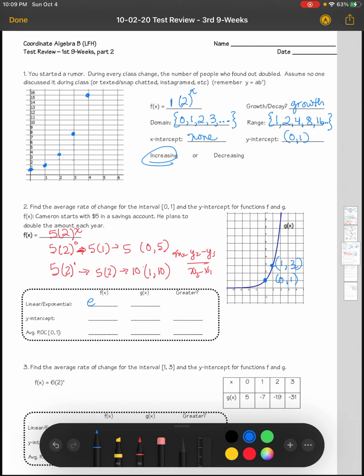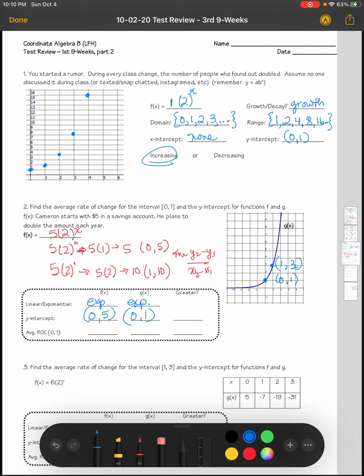We know both of these graphs are exponential. We know the y-intercept. So you look at your y-intercept (0, 5) for f of x and (0, 1) for g of x. Because the x value is equal to 0, that's when I know I have the y-intercept.